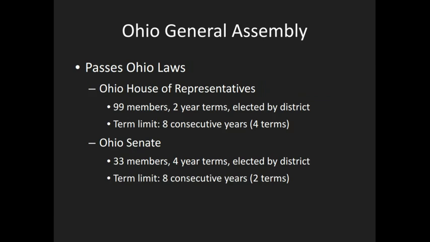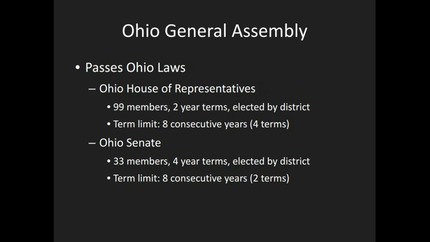The Ohio Senate, so bicameral, just like the national legislature with a House and a Senate. The Senate has 33 members, 4-year terms, and they're elected by district also, and their term limit is 8 consecutive years or 2 terms.